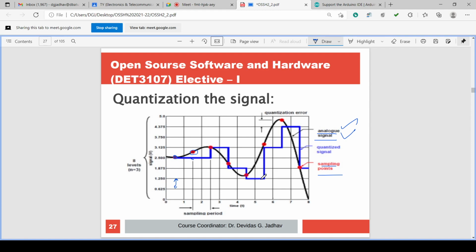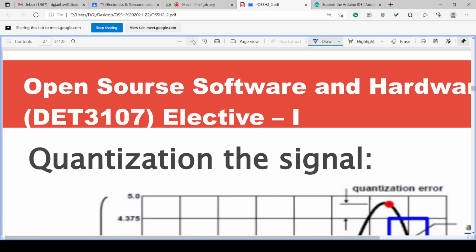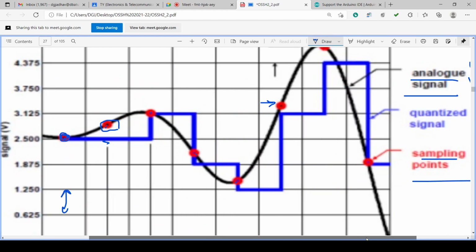Okay. It is 1.25. So you can check here. This red sampled value is slightly more than 1.25, but it is replaced with 1.25 because it is the only allowed level, and this amplitude is not allowed.